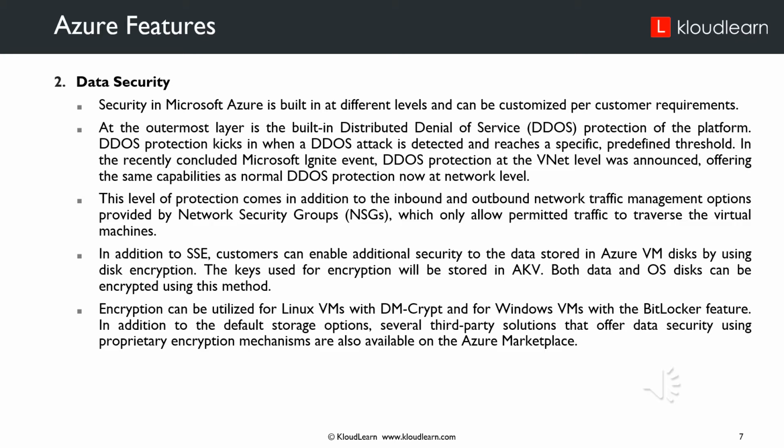This level of protection comes in addition to the inbound and outbound network traffic management options provided by the network security groups, which only allow permitted traffic to traverse the virtual machines. In addition to the SSE, customers can enable additional security to the data stored in Azure VM disks by using disk encryption. The keys used for encryption will be stored in the AKV. Both data and OS disk can be encrypted using this method. Encryption can be utilized for Linux VMs with dm-crypt and for Windows VMs with the BitLocker feature. In addition to the default storage options, several third-party solutions that offer data security using proprietary encryption mechanisms are also available on the Azure Marketplace.